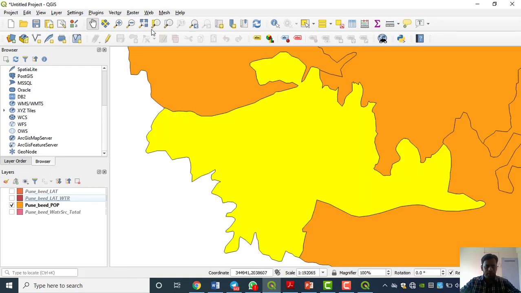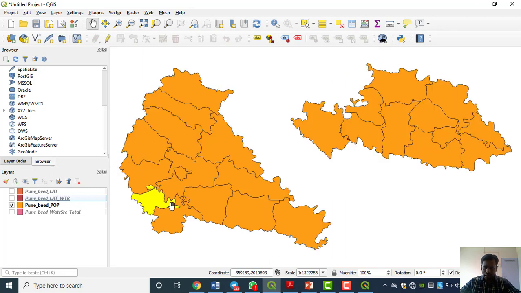One more thing: see the last output that is highlighted here. You know how to clear the highlight: the Deselect Features option, which we already went through. Just click there and nothing is selected. You always have to keep it like that. Okay, so now we are going to do our next query.